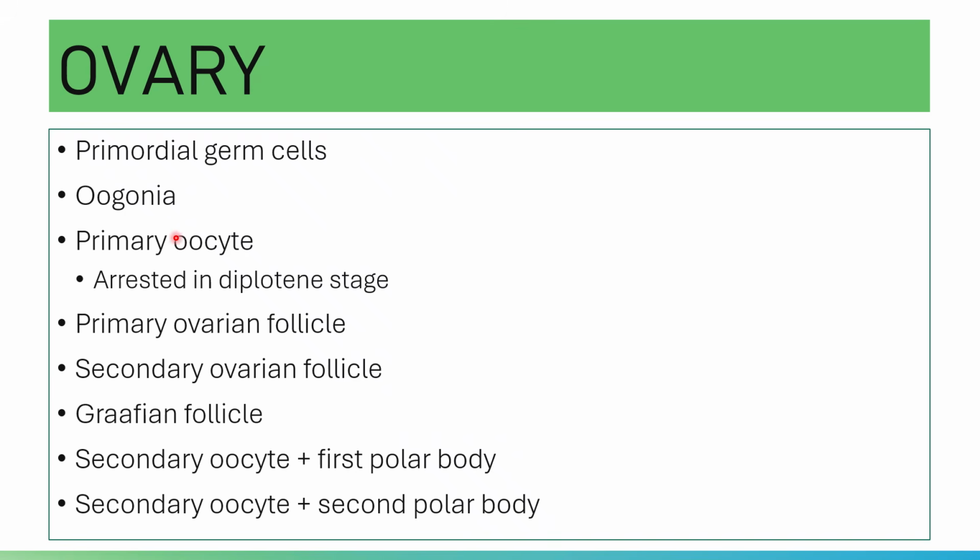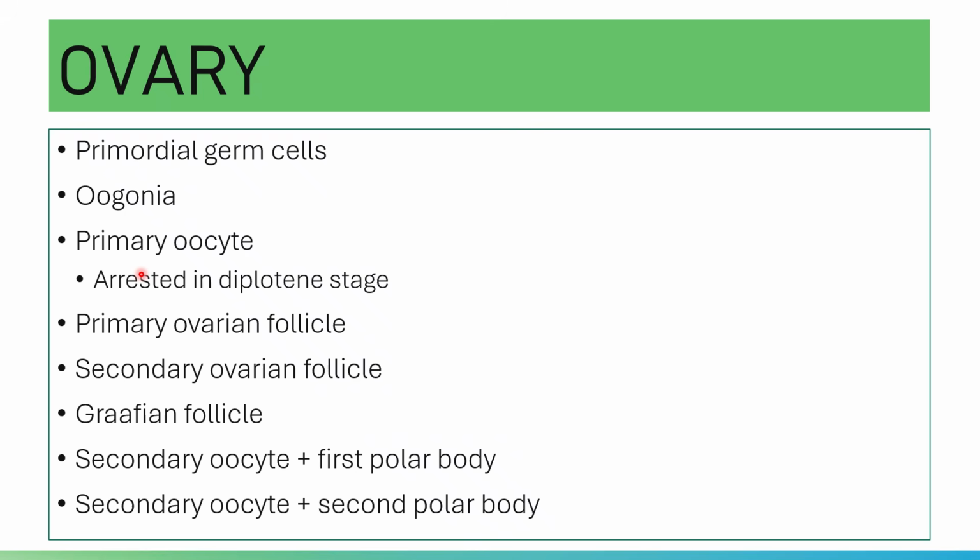Your oogonia will give rise to your primary oocyte, which is then arrested in the diplotene stage, arrested at birth. As soon as puberty comes in, the primary oocyte is reactivated.